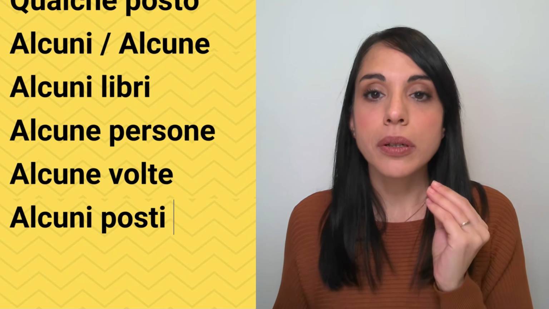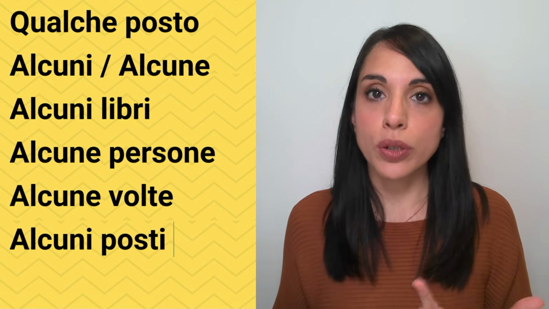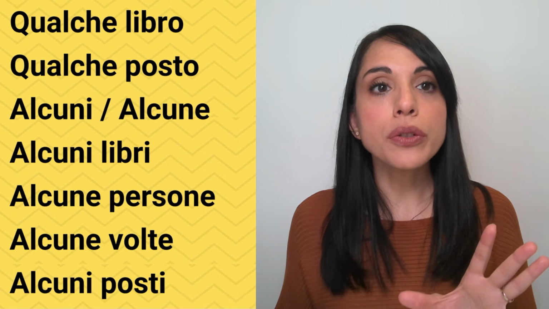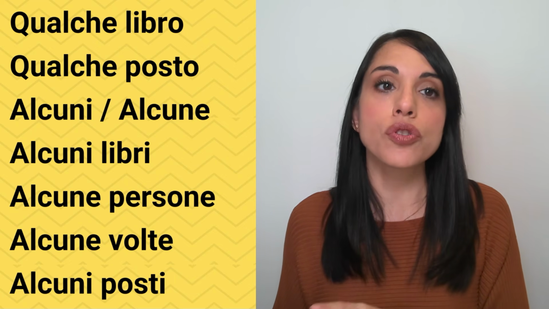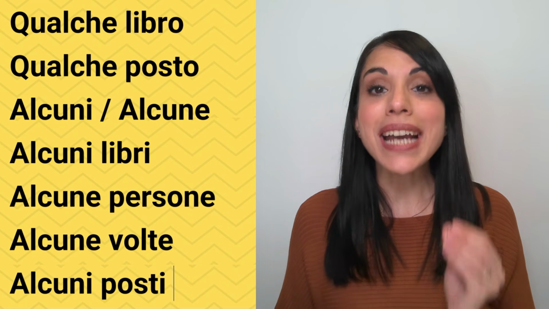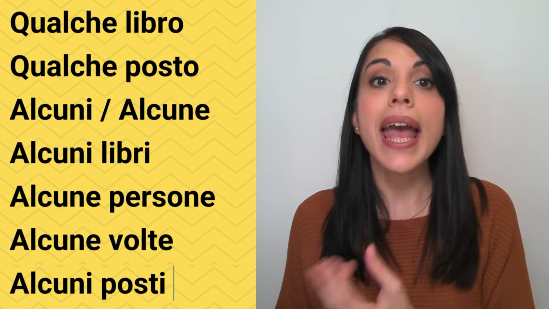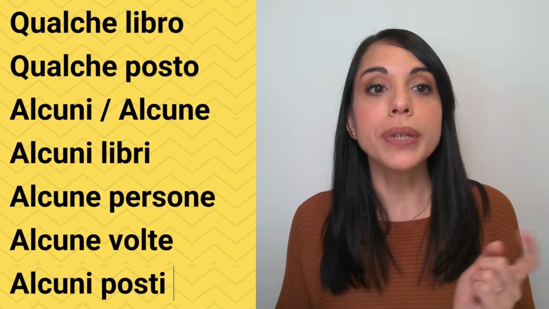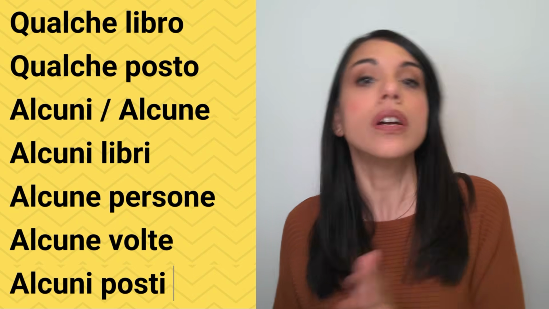So my point here is this. You can either pick qualche or alcuni when you want to say some in general. Just remember that when you use qualche, you will need to use the singular form of the word. So for example, qualche posto and qualche libro. But if you pick alcuni, you need to remember to use the plural form and to match the form of alcuni to the gender of the noun. So it will be alcuni libri for masculine plural, but it will be alcune persone for feminine plural.